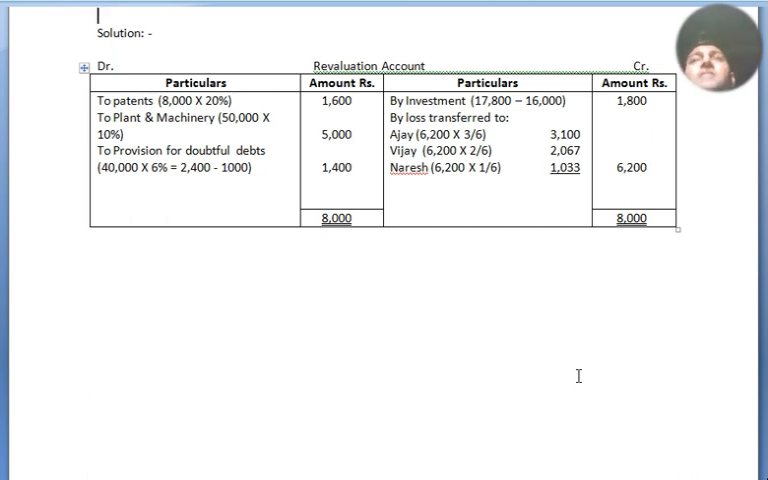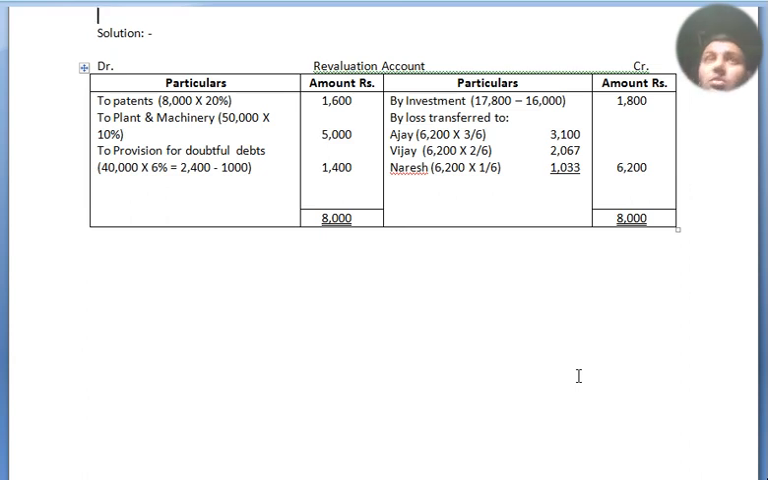By investment, 16,000 is the value and one partner took it at the amount of 17,600, so it is appreciated by 1,600. Now totaling both sides, the debit side is more, and we get a difference of 6,200. This 6,200 is the total loss in the revaluation account. Now it is distributed among the partners according to their sharing ratio: Ajay, Vijay and Naresh share 6,200 in the ratio 3/6, 2/6 and 1/6, which amounts to rupees 3,100, 2,067 and 1,033. Altogether the outer column is 6,200.